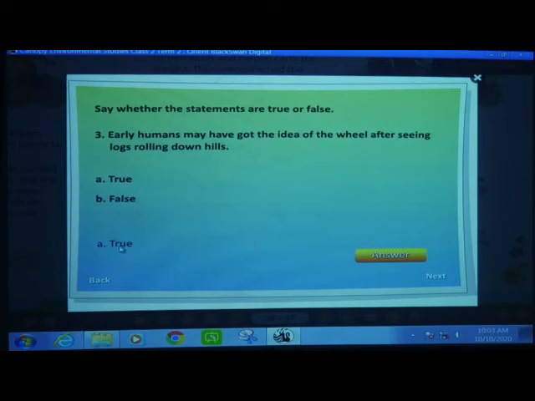When the man was sitting, he saw that the log was rolling from the hills. So he got an idea. It is true.